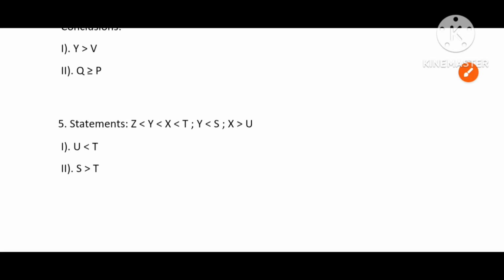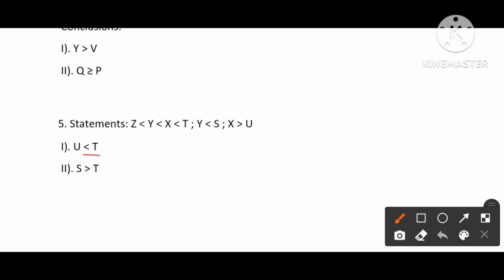Next, final fifth question, the flow from T to U. From T we can reach X, Y and Z. From X we can reach U. So it is possible, so the first conclusion will be true. Second conclusion, the flow from S to T. From S we can reach Y. From Y we cannot flow to T. So the second conclusion is false.